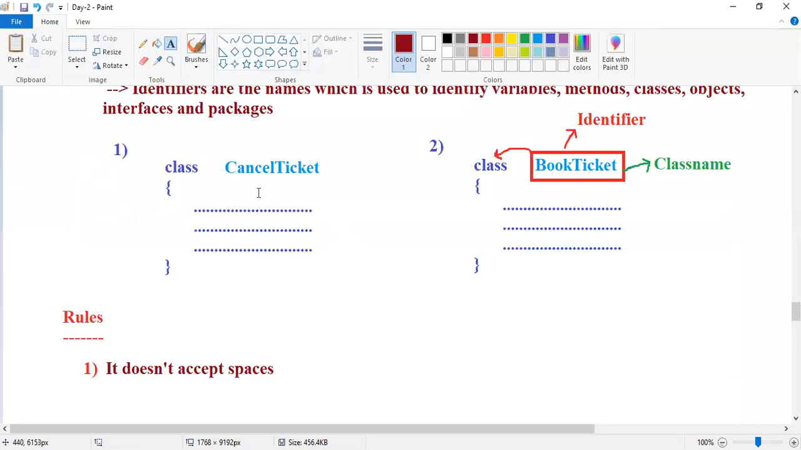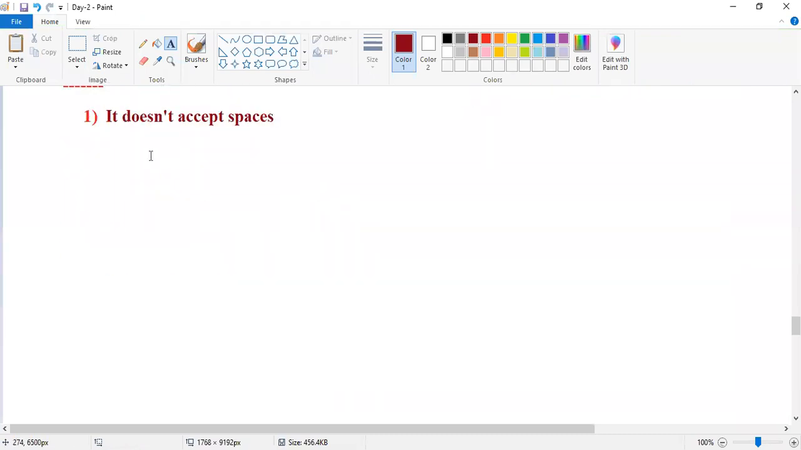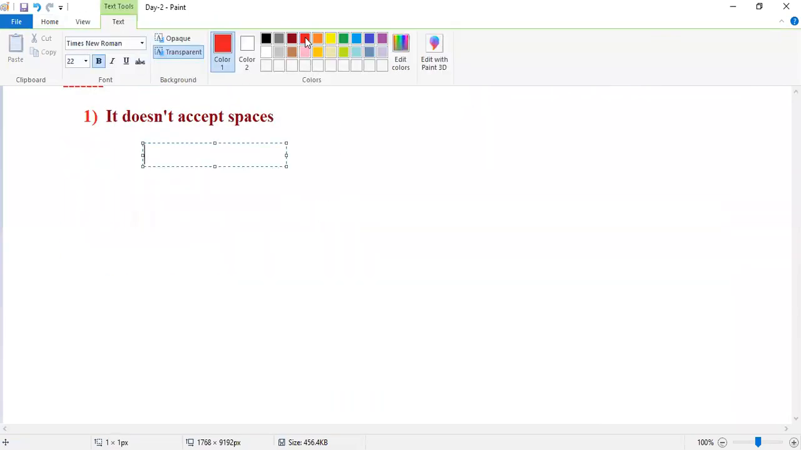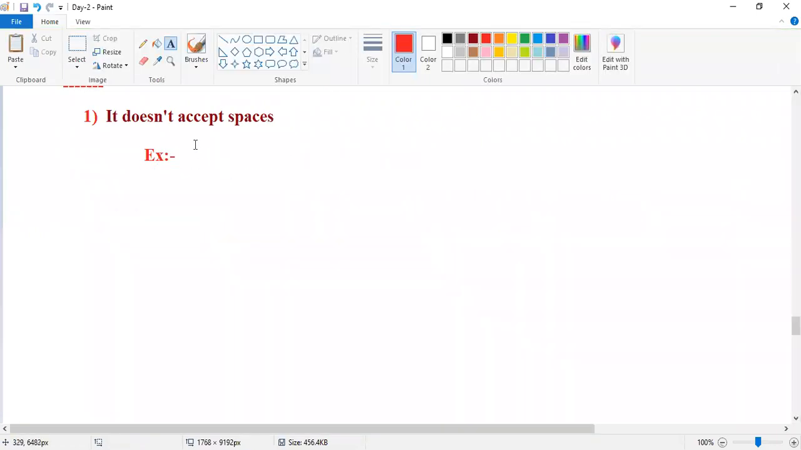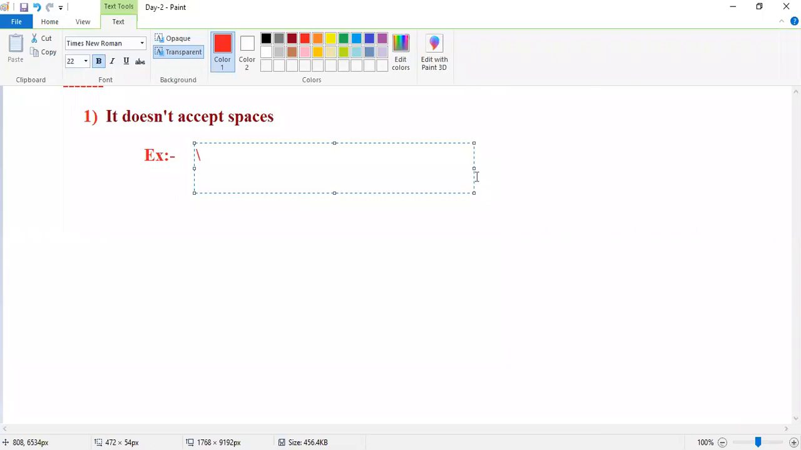For example, I mentioned the identifier name "cancel ticket", with a space. Small letter, capital letter, your choice. Whether you use small or capital letter doesn't matter. You can use anything, no problem. So I wrote cancel ticket like this.